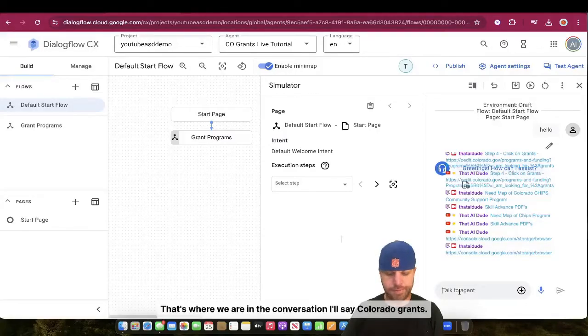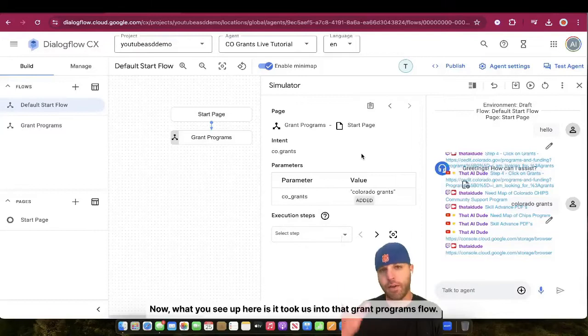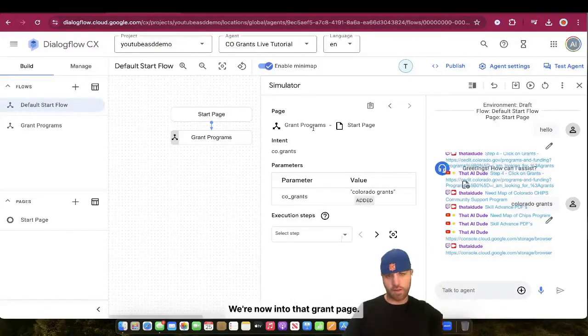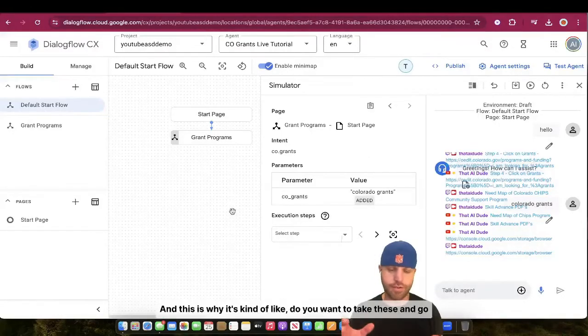I'll say Colorado grants. All right, now what you see up here is it took us into that grant programs flow. We're now in that grant page. But we don't have anything there, right? It's not responding. And this is why it's kind of like, do you want to go all the way hybrid, or do you want to just have the AI take over?